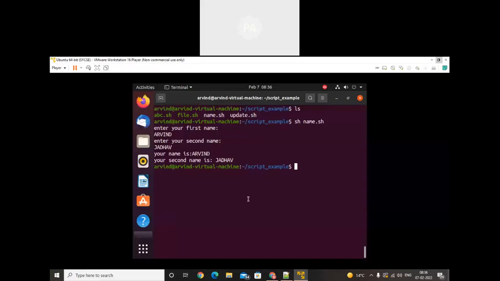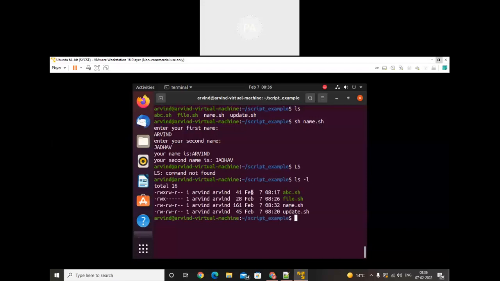Similarly, see here, do ls hyphen l. The name script has no execute permission. When I try to use dot slash name.sh, it will not execute. Why? Because we don't have permission.